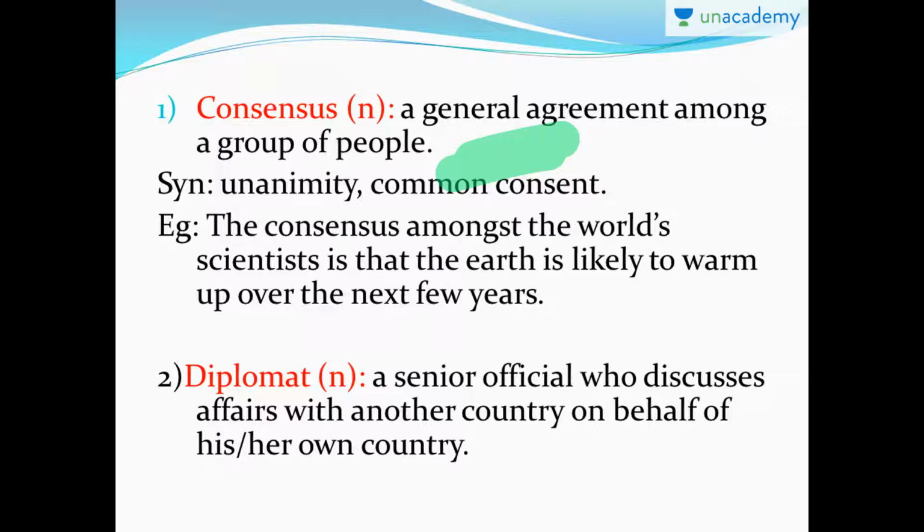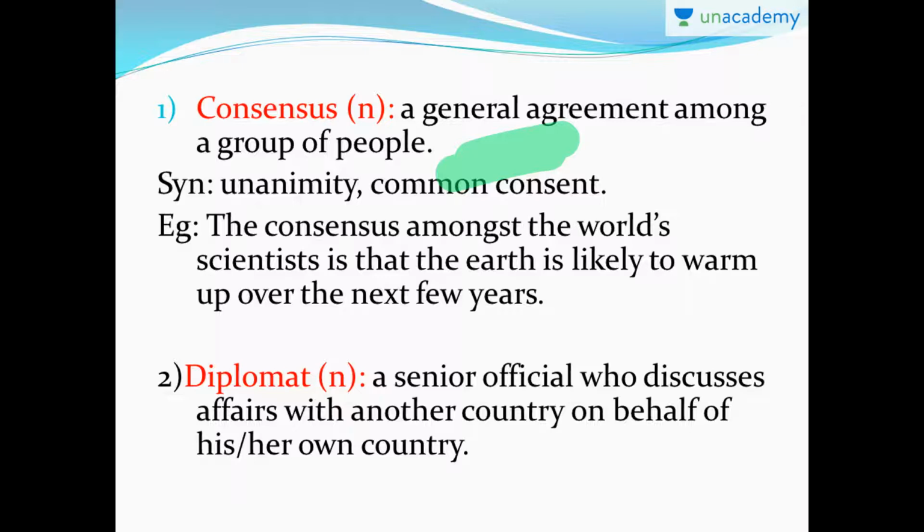Example, the consensus amongst the world's scientists is that the earth is likely to warm up over the next few years. That means the general thought, or every scientist in the world agrees to the fact that the earth will get warmed up in the coming years. That means it will get even warmer.